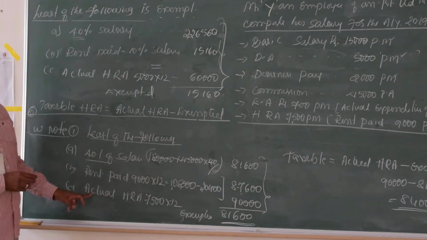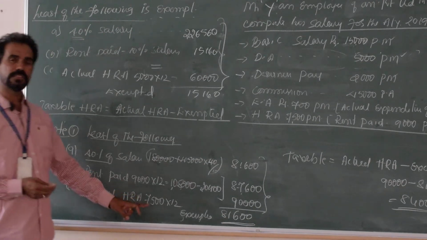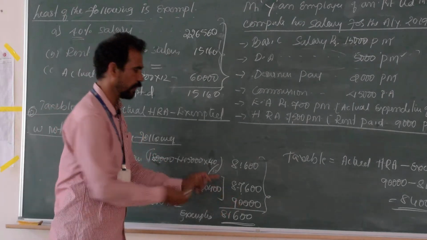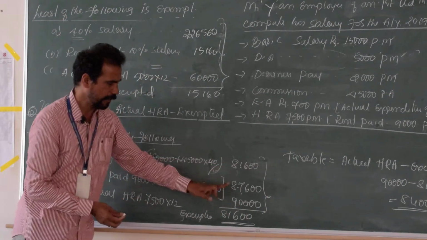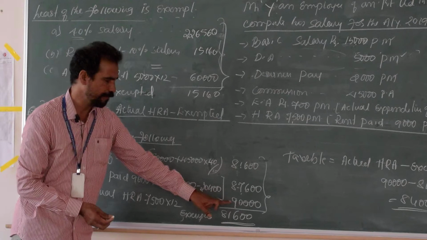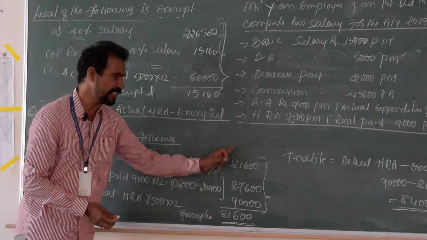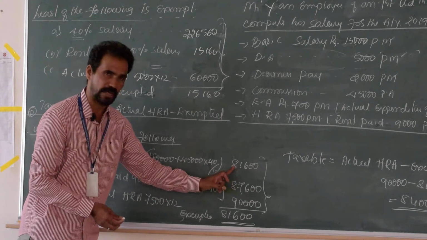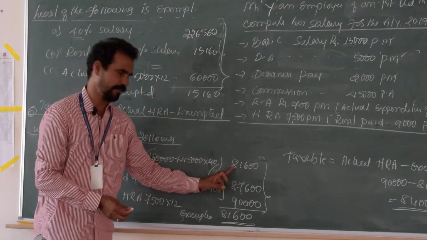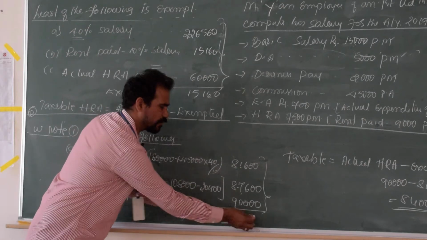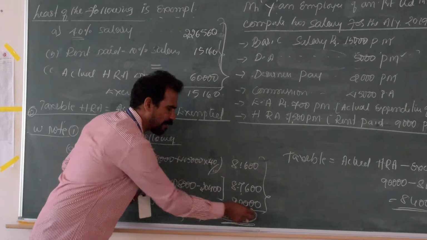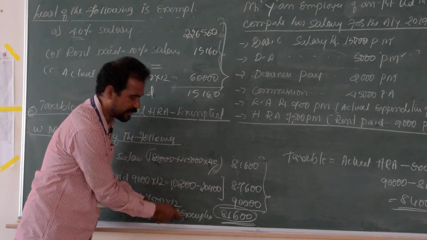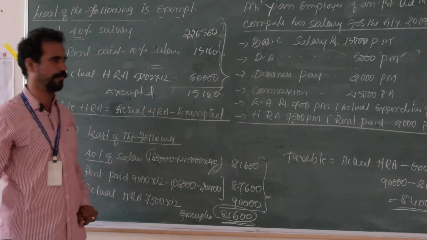Next, actual HRA is given as 7,500 per month into 12 months, it comes to 90,000. See this: 81,600, 87,600, 90,000. Which is least? Whichever is less, the least amount is 81,600. This amount is the exempted HRA as per the format.